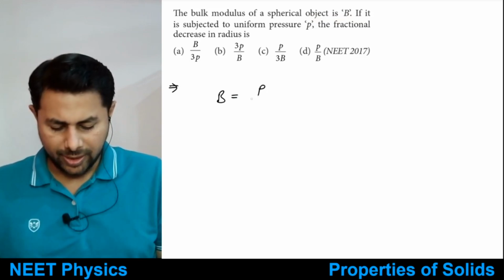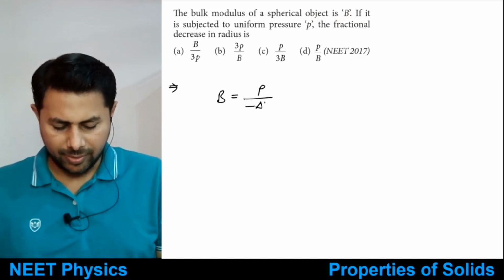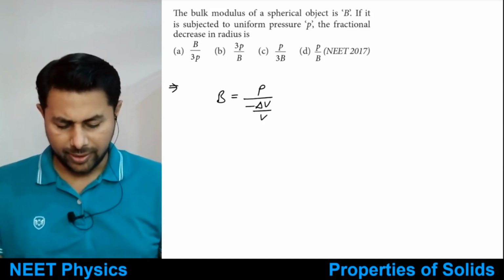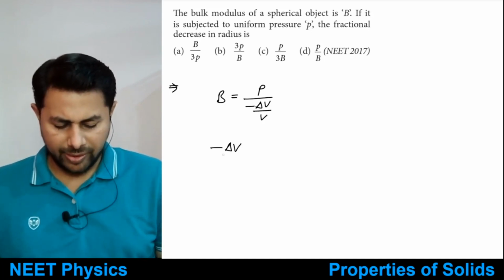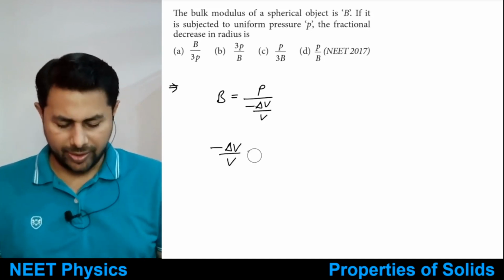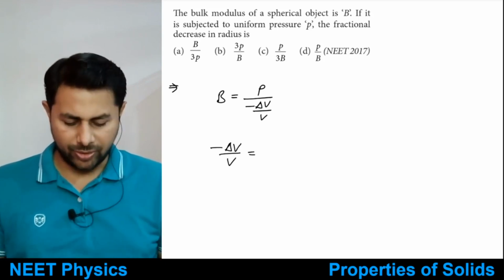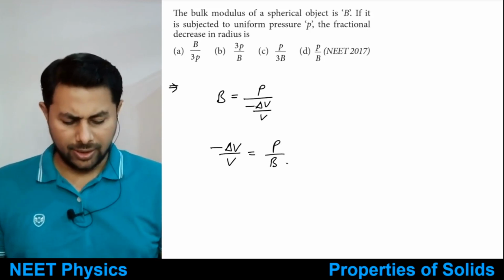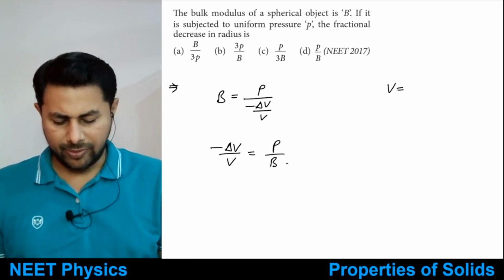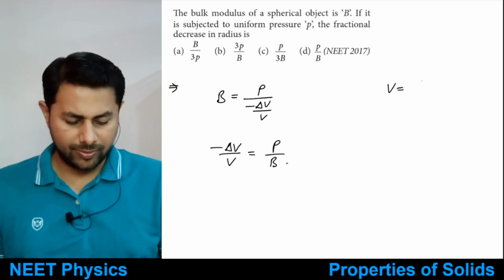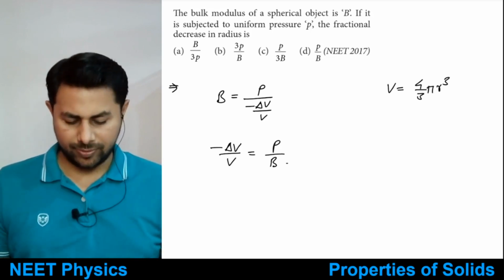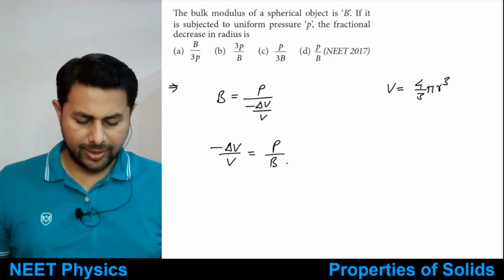Bulk modulus is P divided by minus delta V by V. So minus delta V by V, which is the decrease in volume per unit original volume, is P divided by B. And then volume, this is a spherical object, is 4 by 3 pi r cube, so it's directly proportional to r cube. Option C. Okay, let's see.